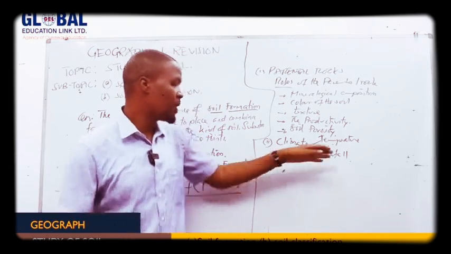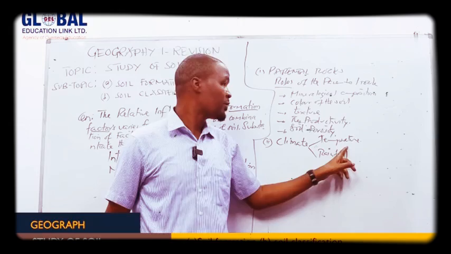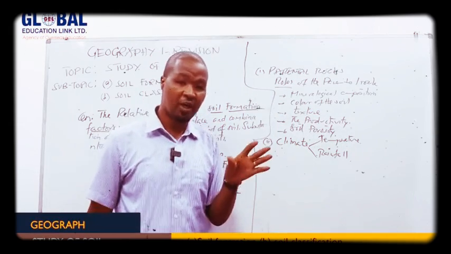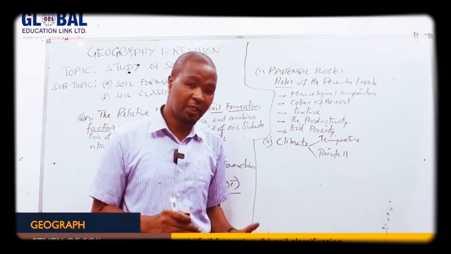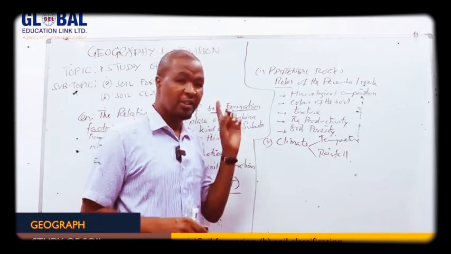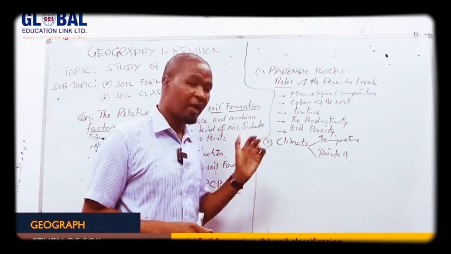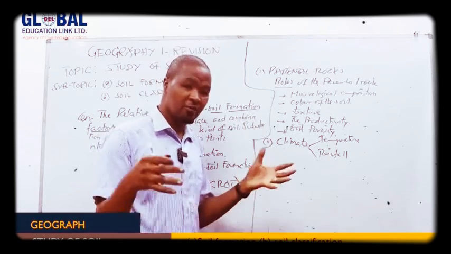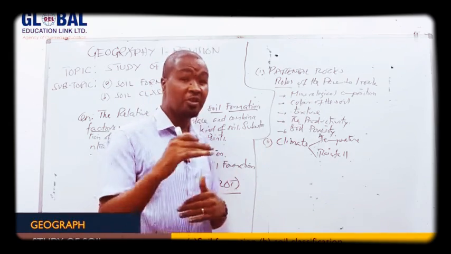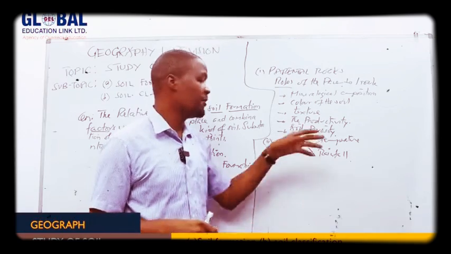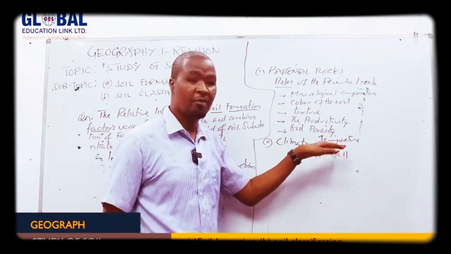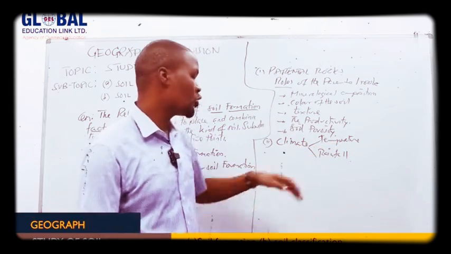Right now let us focus on temperature. Temperature helps in the disintegration of the parent rock through repeated increase in temperature. During the day the temperature increases and the rocks' minerals expand. During the night there is contraction of the minerals of the rocks. So the repetition of contraction and expansion may result in the breaking down of rock into smaller particles as the first process of soil formation. Then we go to rainfall.